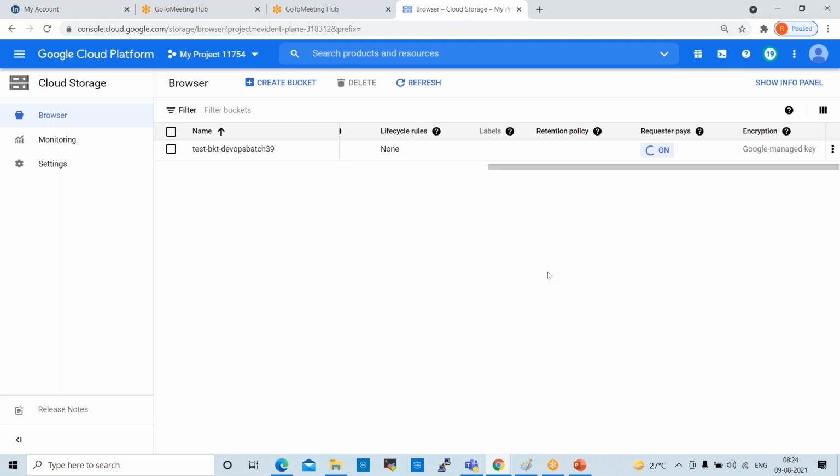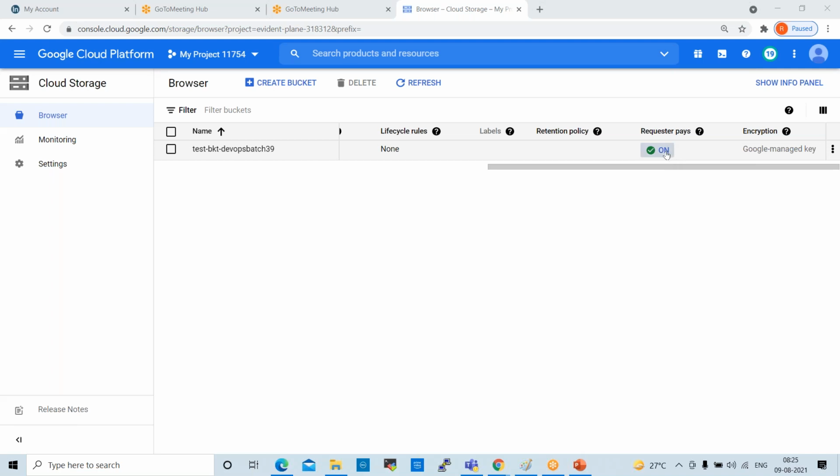It's taking some time, so let us wait for 1 or 2 minutes. Now it is on, right? Whenever we turn on, we can upload any data.